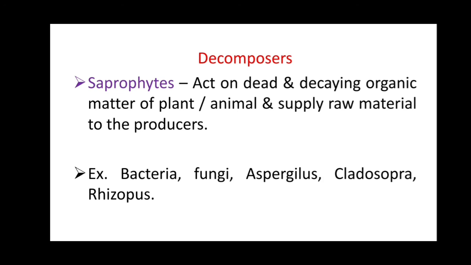Here are the decomposers. What are decomposers? Decomposers are saprophytes that act on the dead and decaying matter of plants as well as animals, and supply the raw material to the producers. This raw material again goes to the water as well as the soil. Examples are bacteria, fungi, Aspergillus, Cladosporium and others.